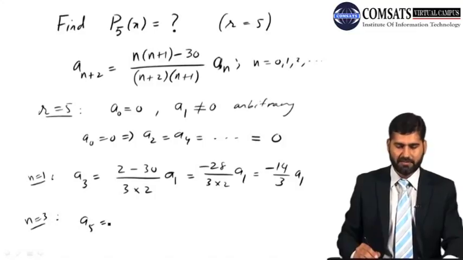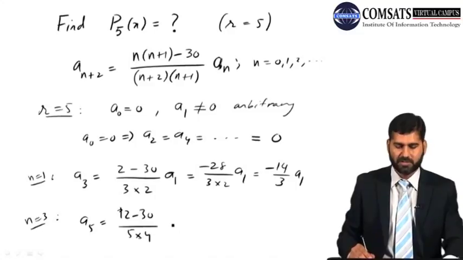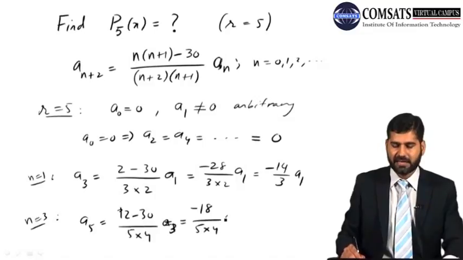Now n equal to 3 gives me A5. A5 gives me 3 times 4 is 12, minus 30, over 5 times 4, times A3. So that is minus 18 divided by 5 times 4, and A3 is negative 14 by 3 A1.